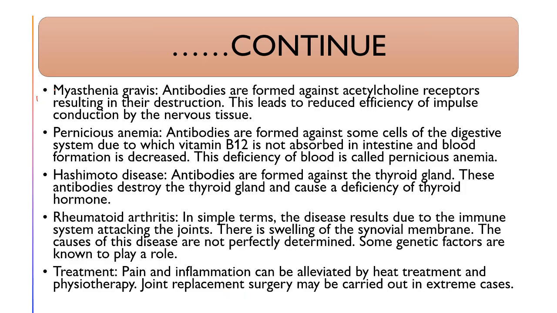Myasthenia gravis is an autoimmune disorder. Antibodies are formed against acetylcholine receptors. You will study about neuromuscular junctions. These neuromuscular junctions act in the skeletal system to transmit the message from nerves to muscles. They have acetylcholine receptors, acetylcholine being a neurotransmitter.